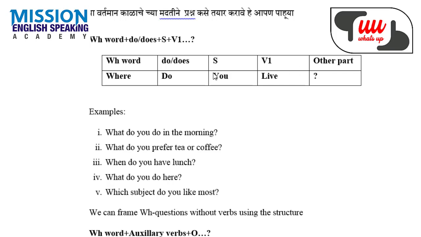So we have considered here where as a WH question. So subject is you, therefore do is used. If there is third person singular noun or pronoun, it would have been does. So it is you, therefore it is do. And then main verb, that is live. Where do you live? That is the question.